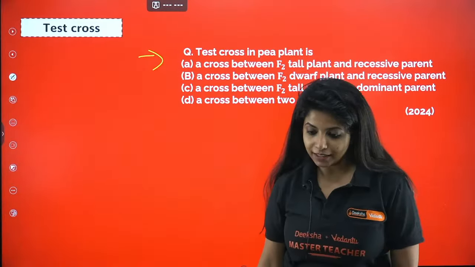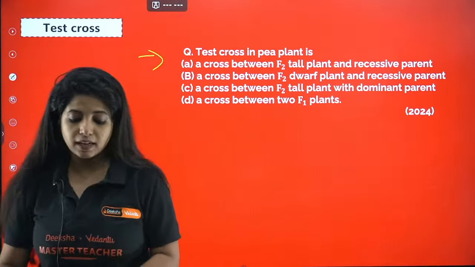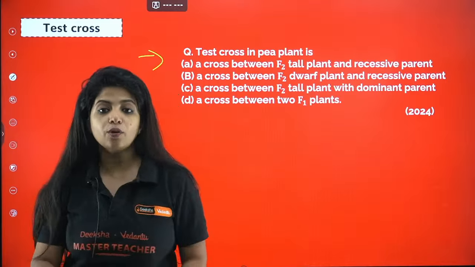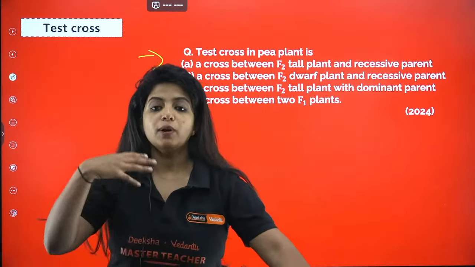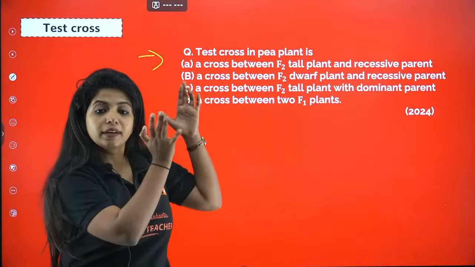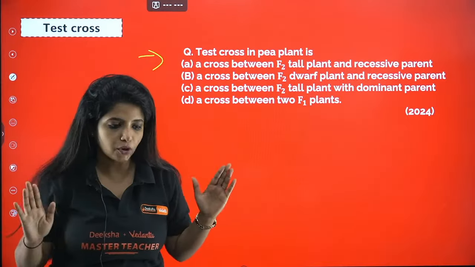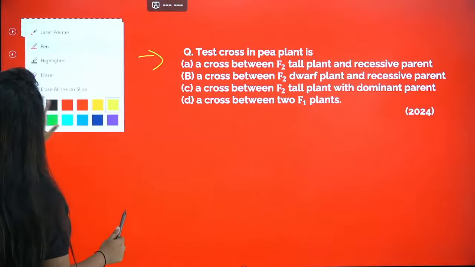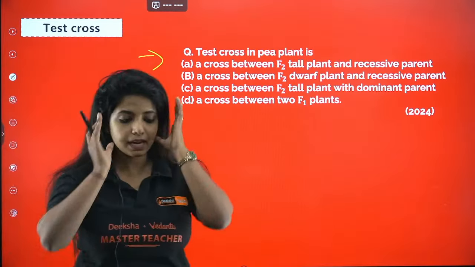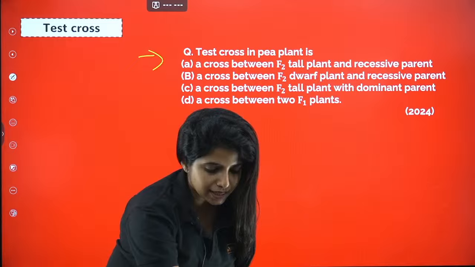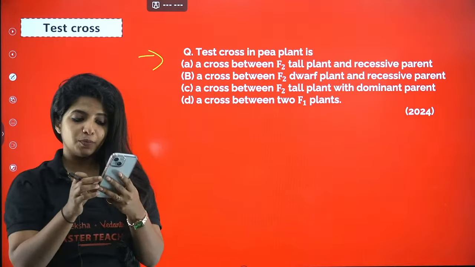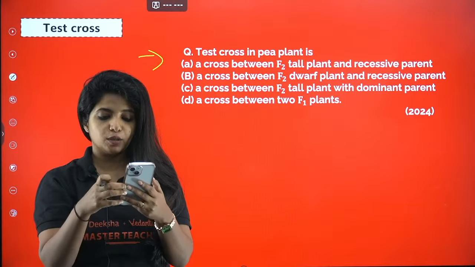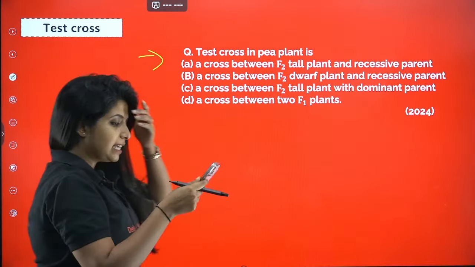Awesome. So here you do not have to be concerned about F1 or the recessive parent. Whatever organism you have, you will be going back and crossing with the recessive parent. That's all. So what do you think is the answer for this question? A, B, C, D. Nusrat says the answer is A. Lakshmi also says A. Subhash also says the answer is A. Is it A?